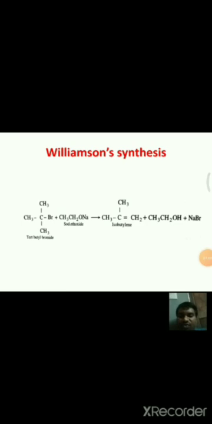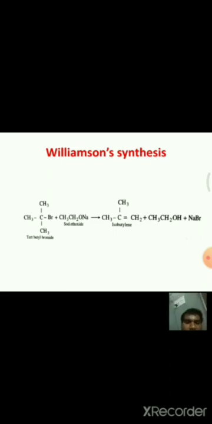the right choice of reactants is essential for the preparation of unsymmetrical ethers. For this, generally alkoxides of secondary and tertiary alcohols and primary halides are used.